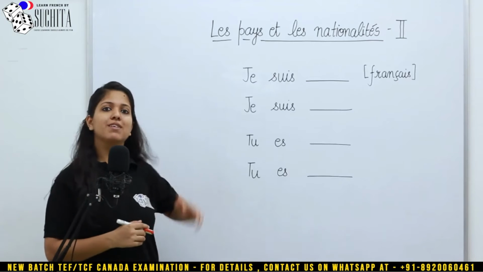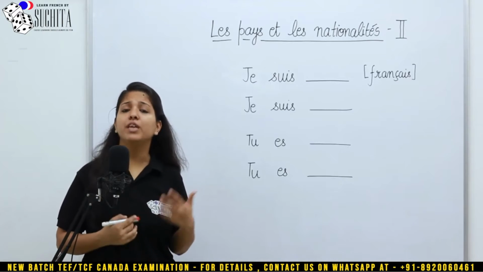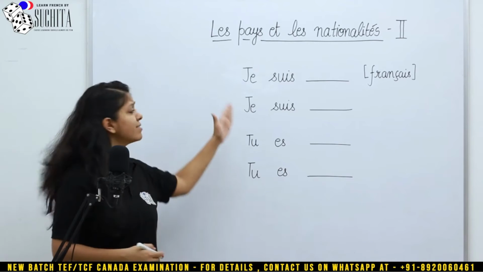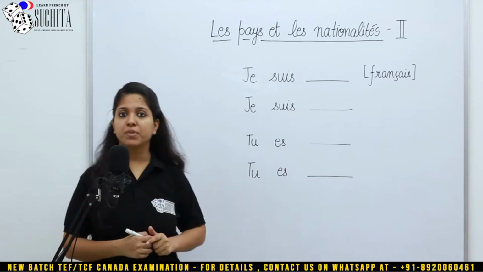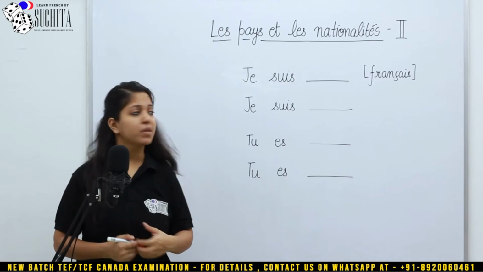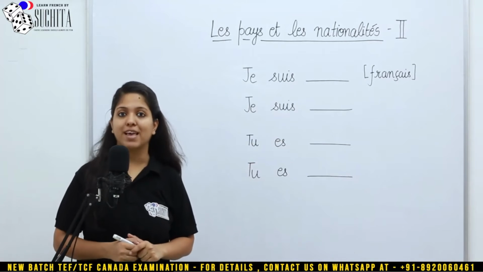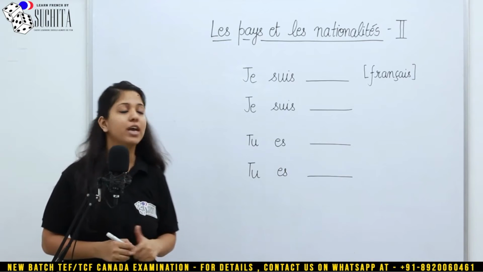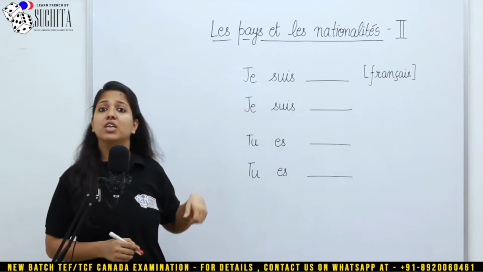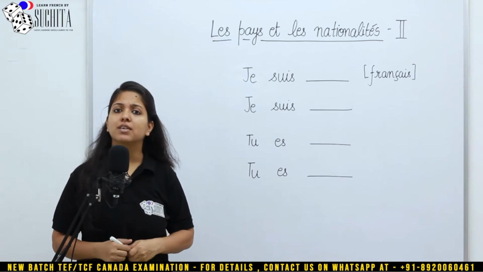Now, I have written a few more examples in front of you in order to explain the concept in a better way. Let's look at them. Je suis, which means I am. Now we have to fill all of them with the nationality, which is français, French. I am French. Who is French here? It is I.